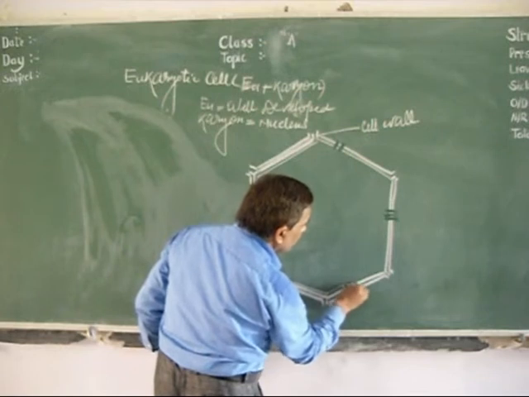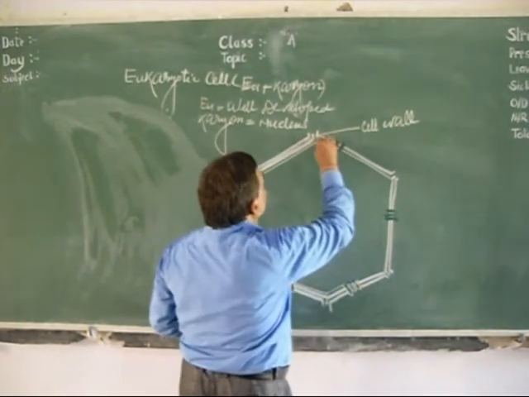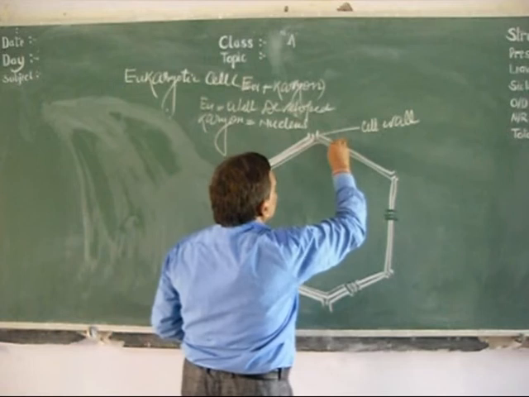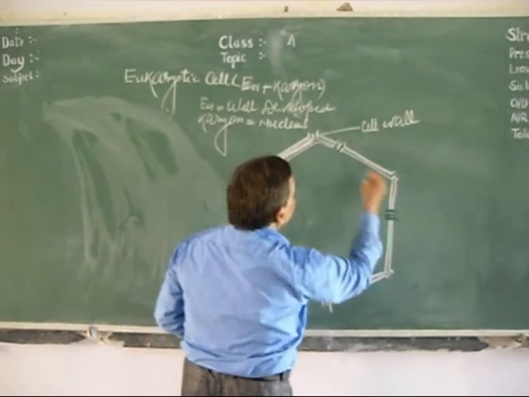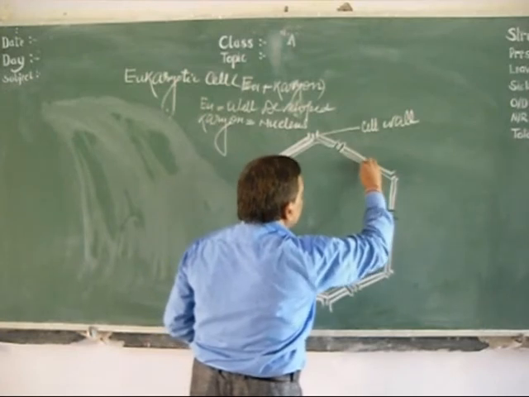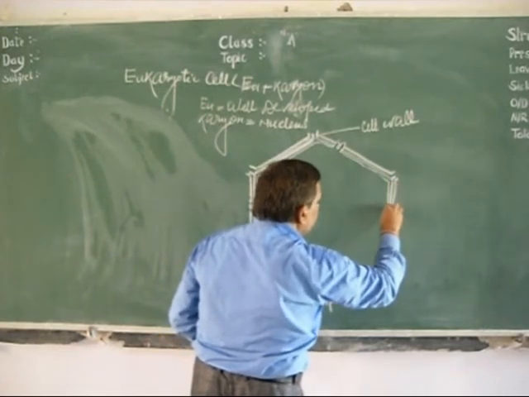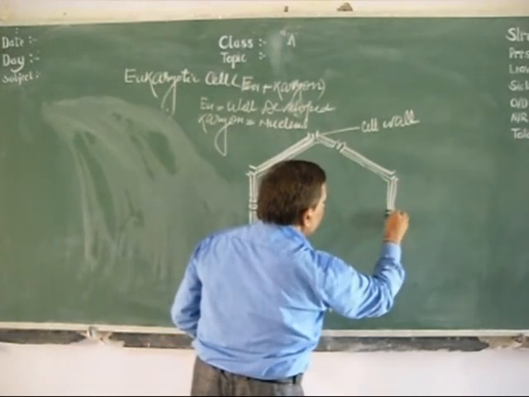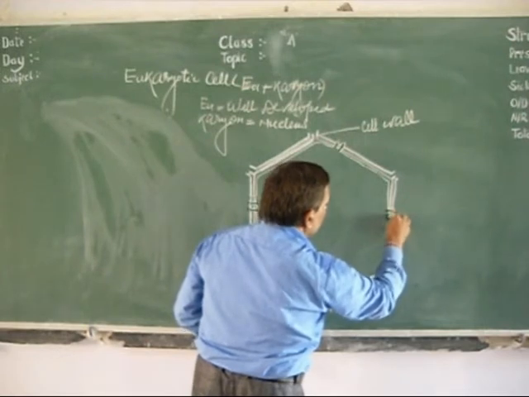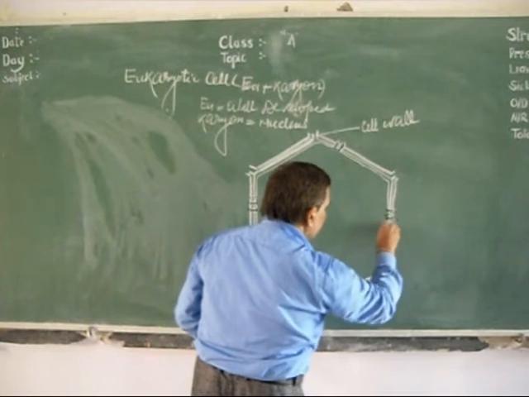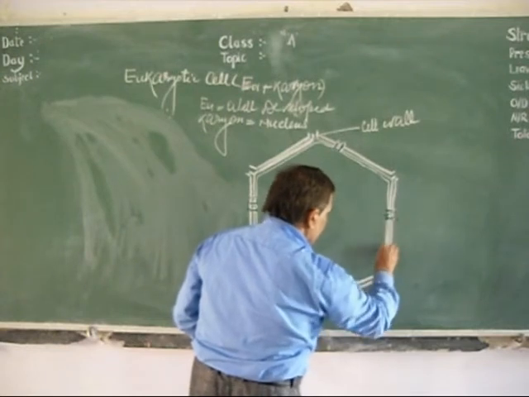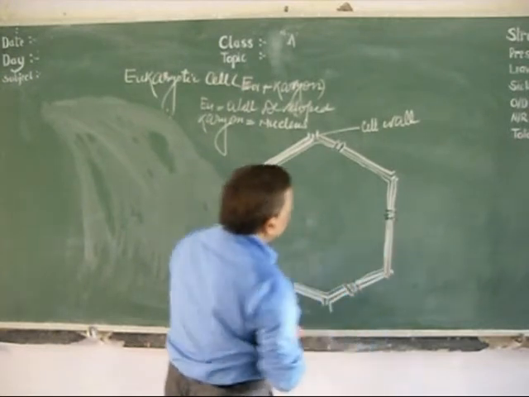Suppose one cell is here and another cell is at its side; how will they exchange material? Because the cell wall is rigid, they do it with the help of plasmodesmata.